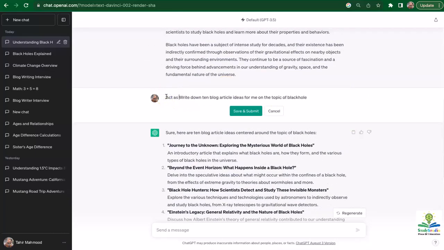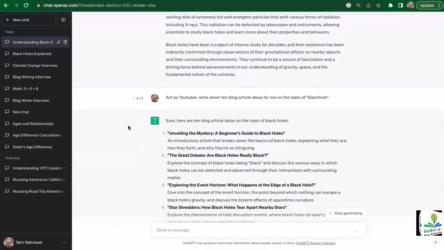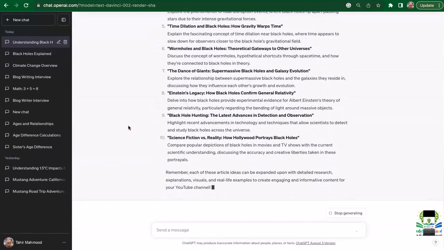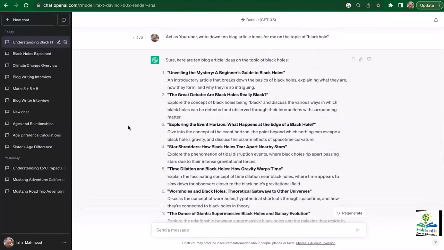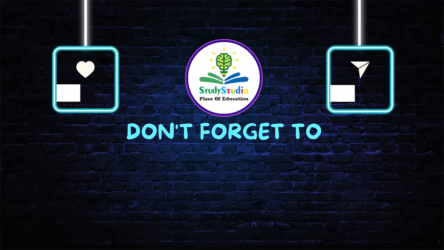Now, if I want, I can go back and add the act as technique just to continue from where we left off, as an academic. Or actually, let's do as a YouTuber so that it's friendly enough for us to understand the output. Write down the 10 blog articles for me on the topic of black hole. So now it has written 10 blog articles for me because I specifically asked it to write down 10 blog articles, because that's how I defined the task.